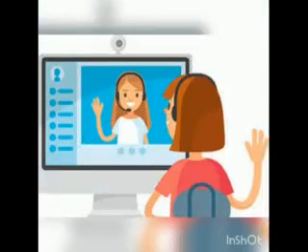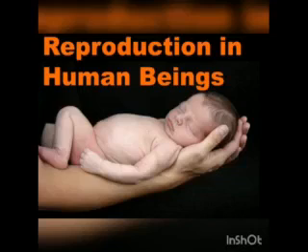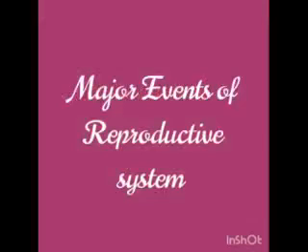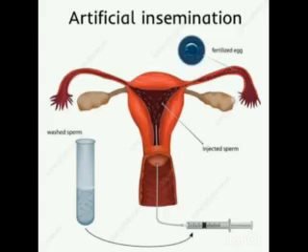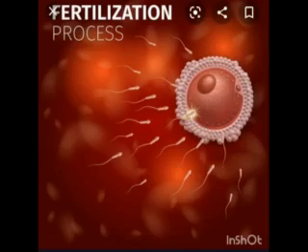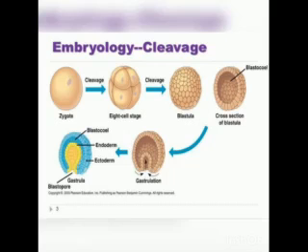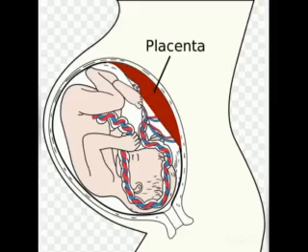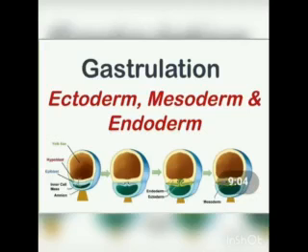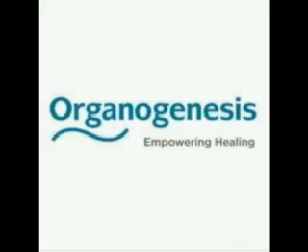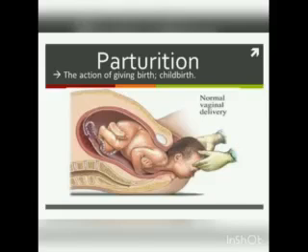I am Chitra Silvania welcoming you all to this online class, Human Reproduction, in which we have discussed the functions of reproductive system, major events of reproductive system such as gametogenesis, insemination, fertilization, cleavage, implantation, placentation, gastrulation, organogenesis, and parturition.